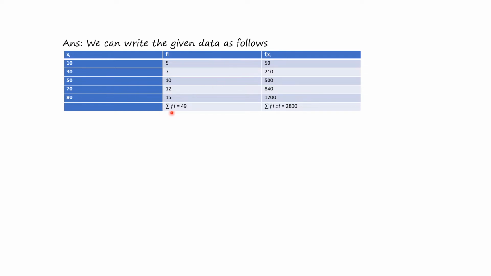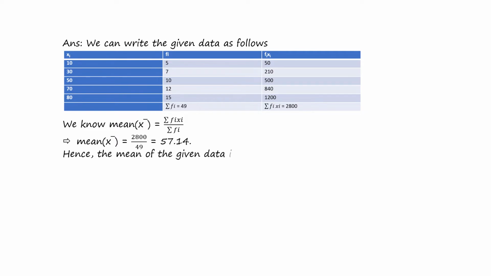So summation of fi is 49 and summation of fi xi is 2800. So we know the mean x bar equals summation of fi xi by summation of fi, which in this case is 2800 by 49, which equals 57.14. That means the mean of the given data, 57.14, is the answer.